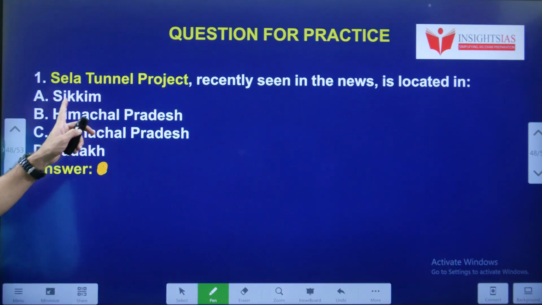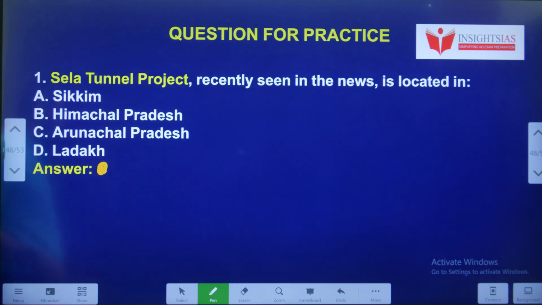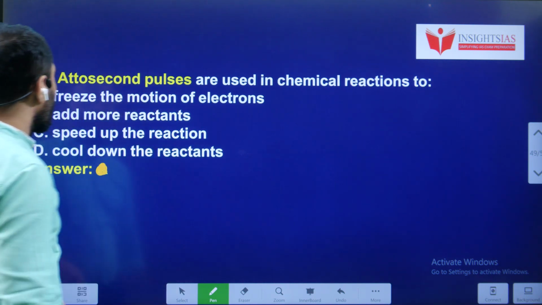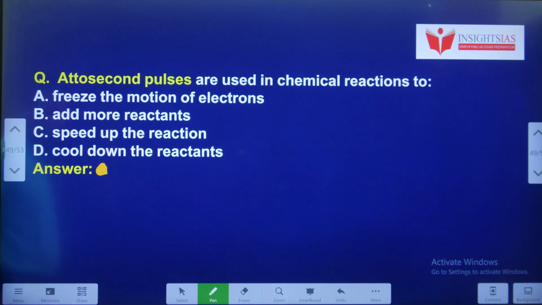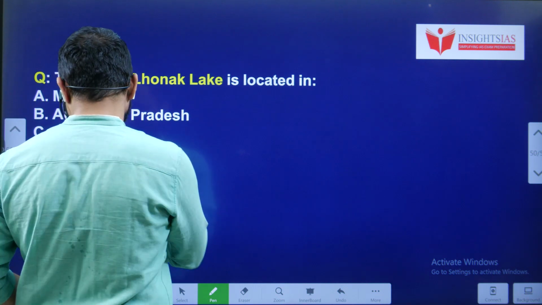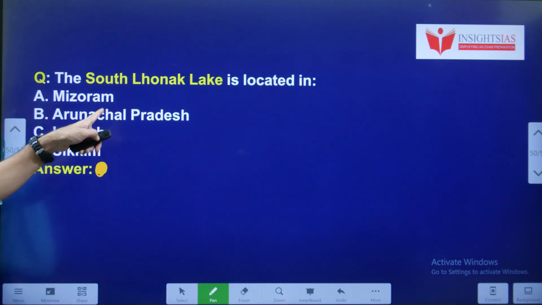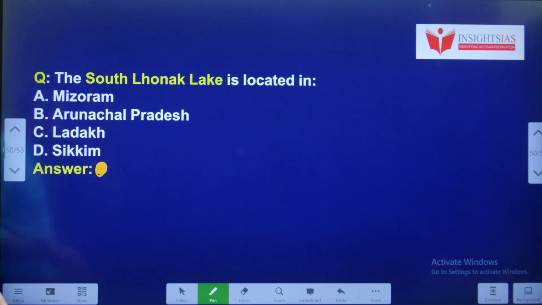First question. Sela Tunnel project recently in news. It is located in which state? Next question. Attosecond pulses are used in chemical reactions to do what? Actually, it is related to the Nobel Prize. Next question. South Lonak Lake is located where?